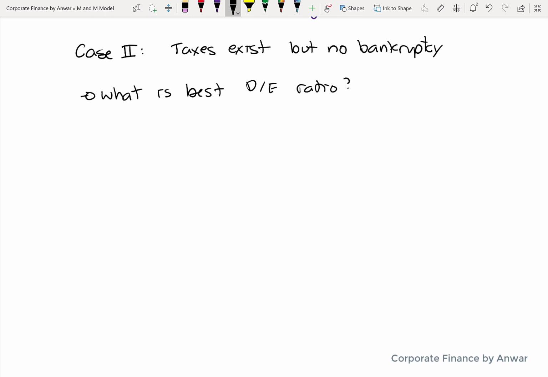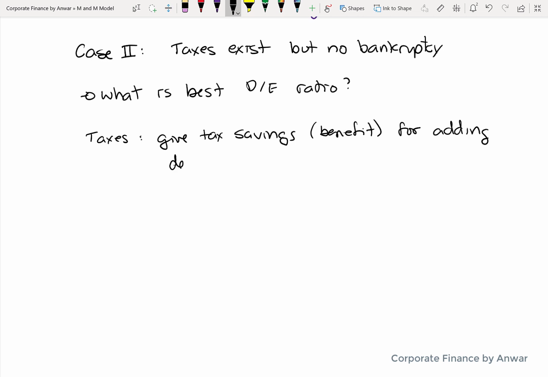Now, if you think about it at a very high level, both of these two changes tend to favor debt. If taxes now exist, then out of the two sources of financing, debt and equity, equity is not tax deductible. So dividend payments the company can't deduct, but interest is. So you're going to get a tax savings or a benefit for the interest expense that you have. The more debt you have as a percentage of your equity, the more your tax benefit. And debt is cheaper to begin with as well. So the taxes change favors debt.